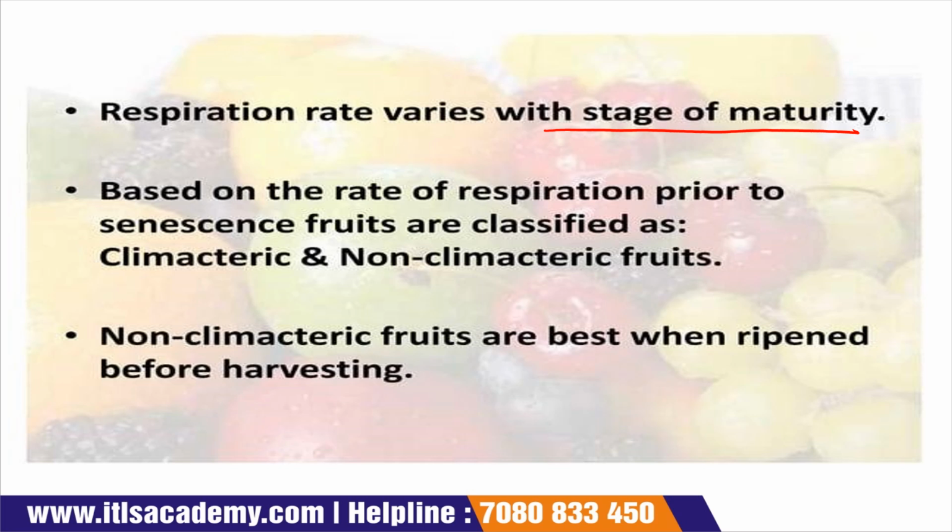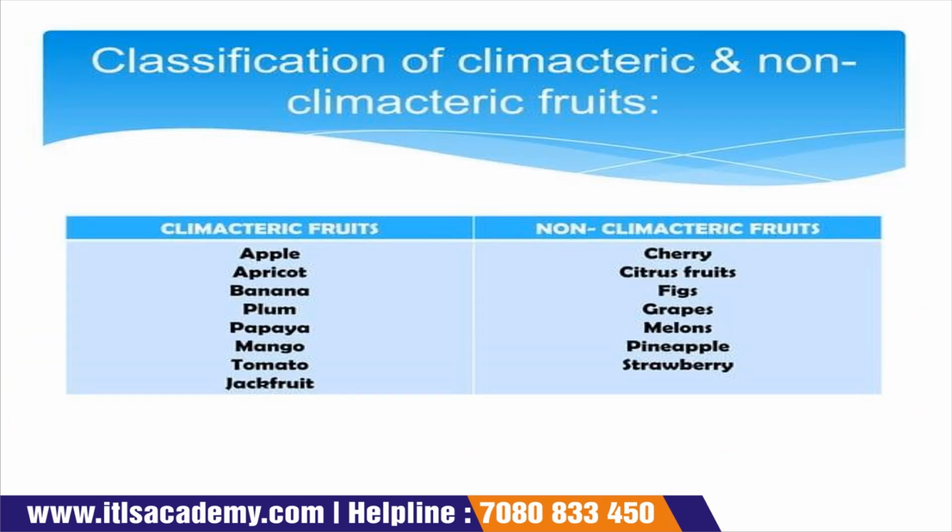Now on the basis of the rate of respiration, fruits are considered climacteric and non-climacteric. Non-climacteric fruits are best when they ripen before harvesting. If we do not harvest it, it will ripen, and then it is considered the best non-climacteric food.